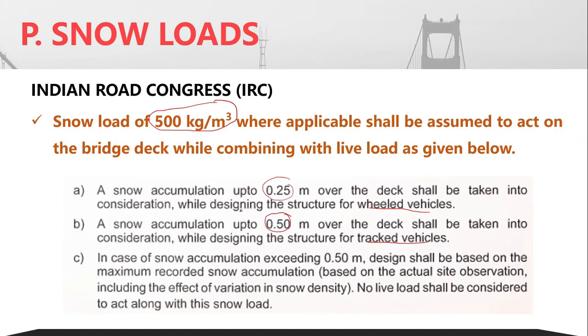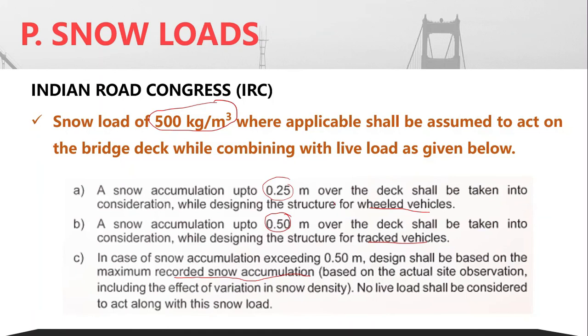Now sometimes, if the accumulation of snow is greater than 0.5 meter, then the design shall be based on the maximum recorded snow accumulation, based on the actual observations at site.